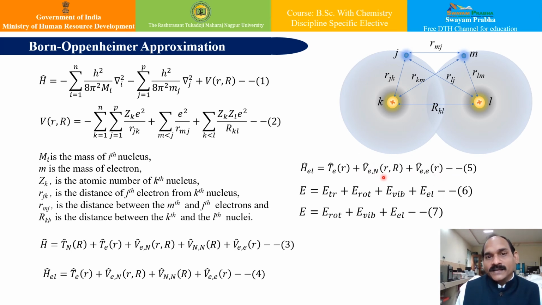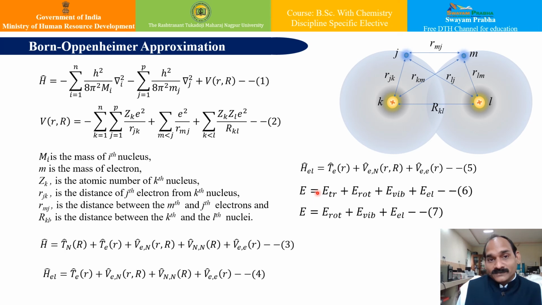Now the corresponding eigenvalues in terms of energies according to the Born-Oppenheimer approximation will lead to equation number 6, which comprises the energy of translational motion, energy of rotational motion, energy of vibrational motion, and energy of electronic motion. That way this expression summarizes how the energy of a molecule can be determined.